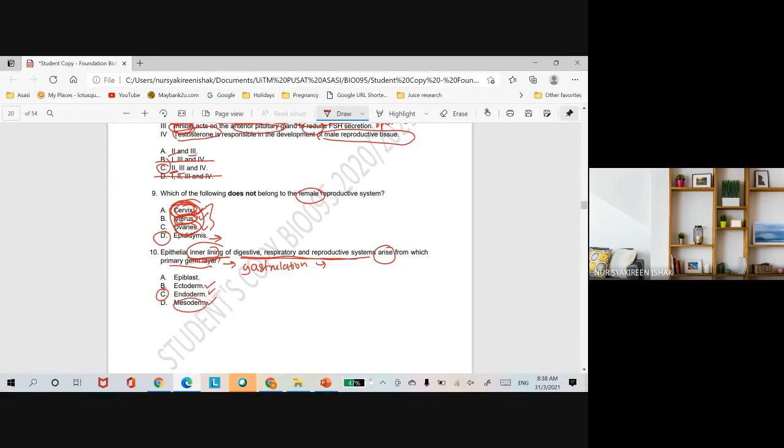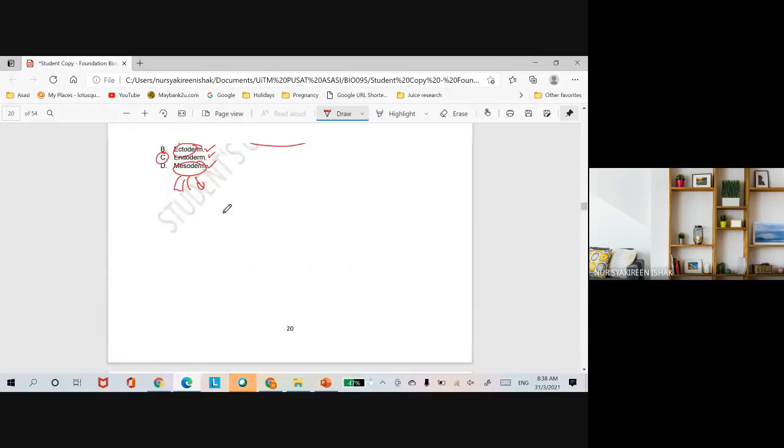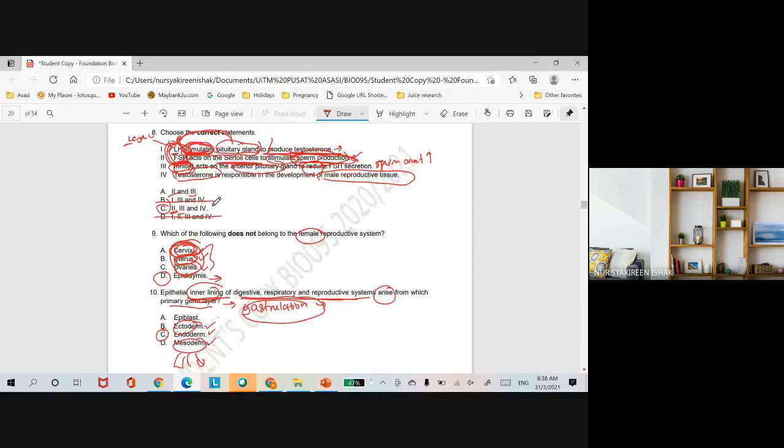The development of many organs is from the mesoderm. Kalau ectoderm, nervous system and also the epidermis of the skin. So kena tahu untuk tiga-tiga ni dia akan develop jadi apa. Itu mesti kena tahu. So this is during gastrulation of embryonic development, especially for human lah. So that's the end of part A for reproductive system. So next, saya stop dulu.